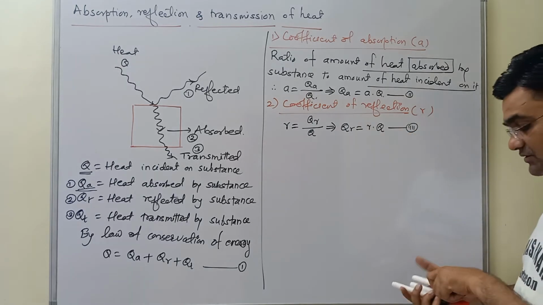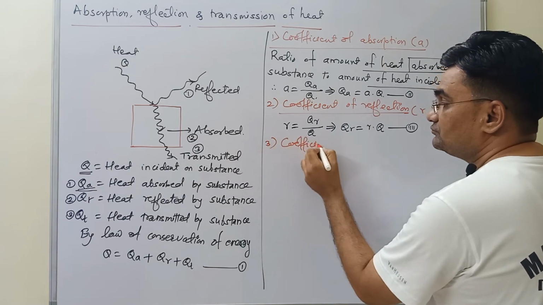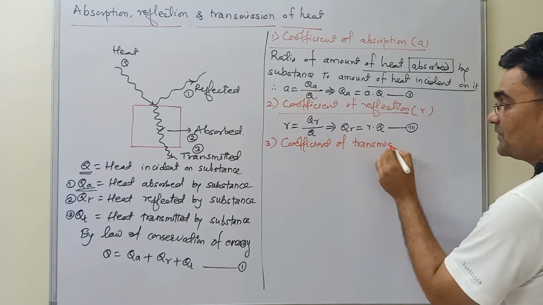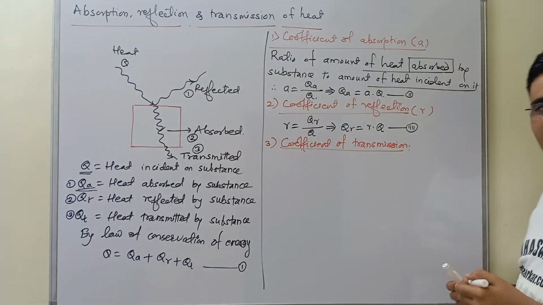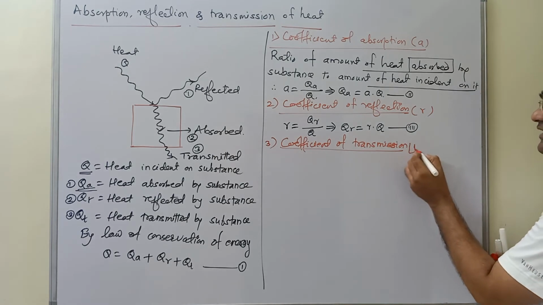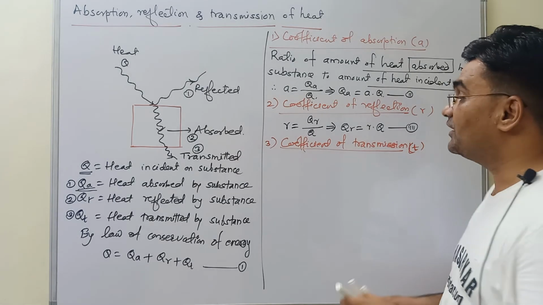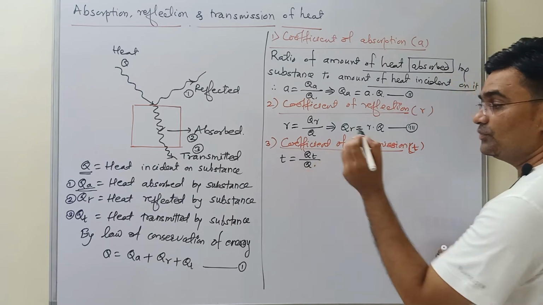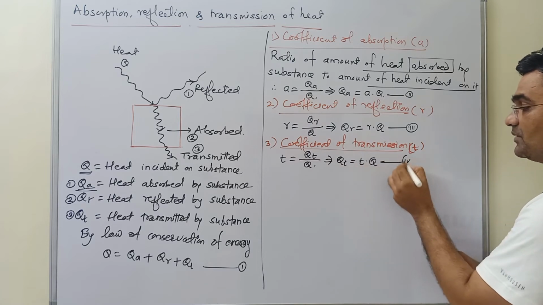And the final definition is the coefficient of transmission. So again you can easily guess what it should be, which is indicated by the letter T. It is the ratio of the amount of heat transmitted per unit amount of heat incident on the substance. So small t is equal to Qt upon Q, which implies Qt is equal to T into Q. So this is equation number 4.